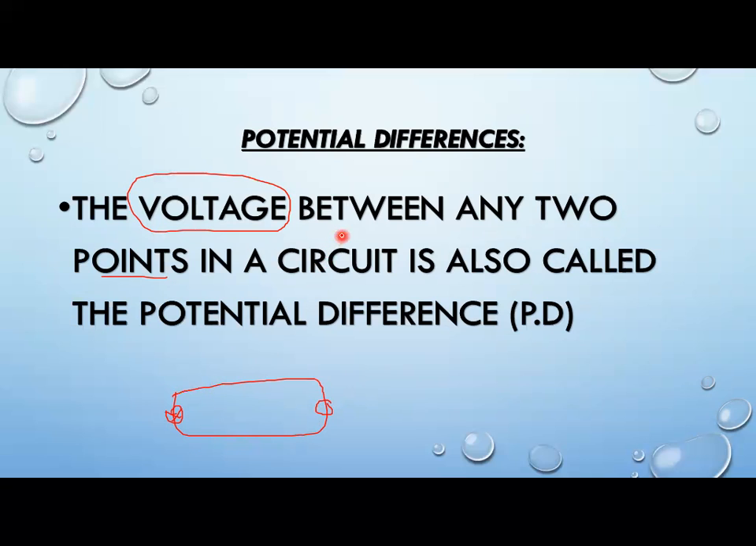So what will be the potential difference? The voltage between any 2 points in a circuit. If you take any 2 points, suppose this point and this point, okay. Obviously here, suppose the voltage is 3 volt and here the voltage is 1 volt. So what you will do, 3 minus 1, it will be 2 volt. So basically the voltage between any 2 points in a circuit is called the potential difference. That 2 volt means here it is 3 volt, here it is 1 volt. So what will be the difference of voltage here? That is 2 volt. So that is called potential difference, right?